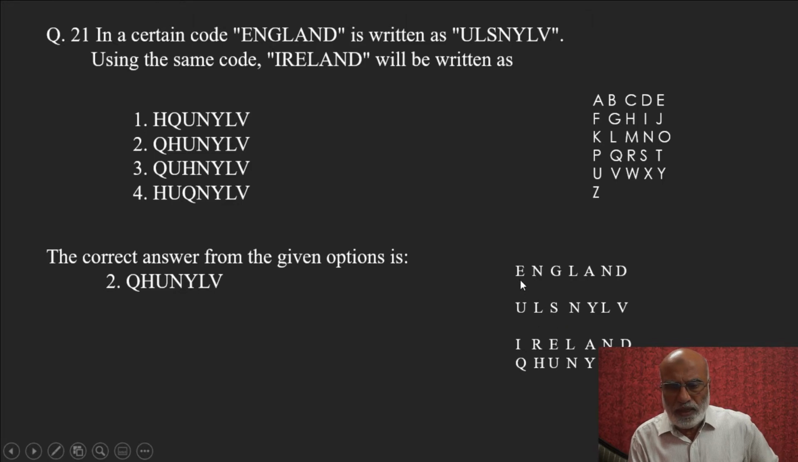Now ENG, E is replaced by U, so I will be replaced by Q. N is replaced by L, so R will be replaced by H. The position of R from here and the position of H from the beginning. Likewise, G is replaced by S, so E will be replaced by U. E, the position A, B, C, D, E. Likewise, Z, Y, X, we come back to U.